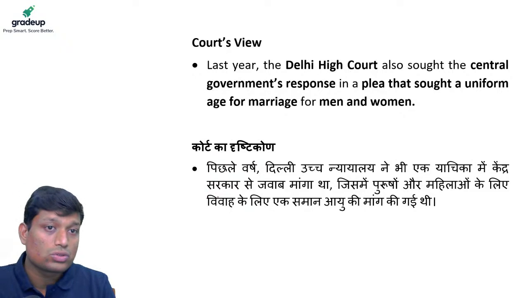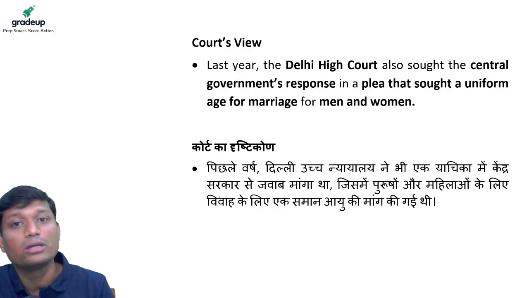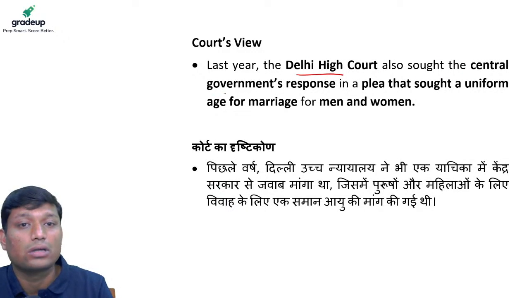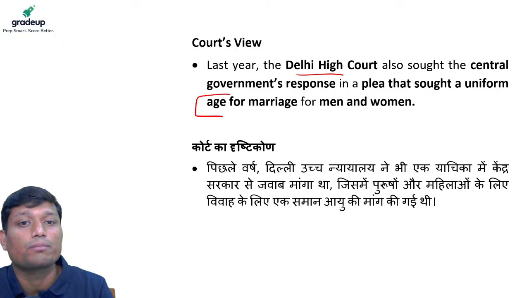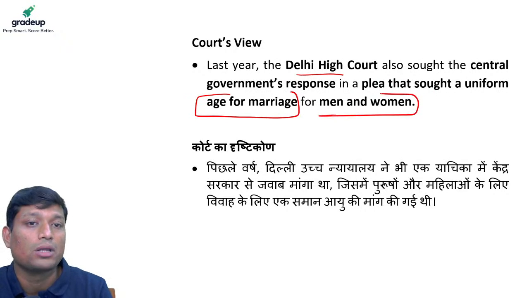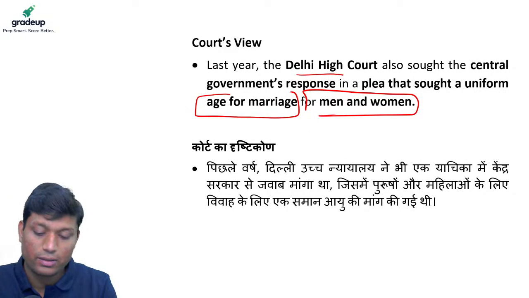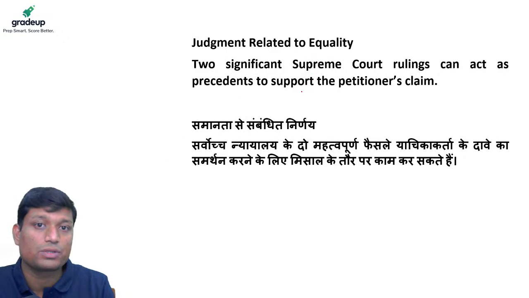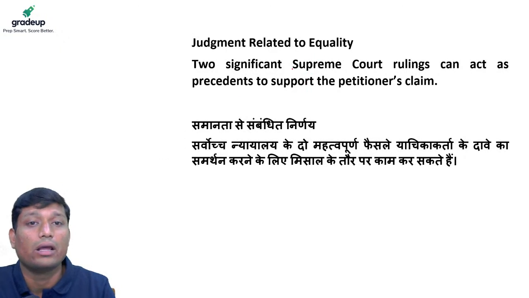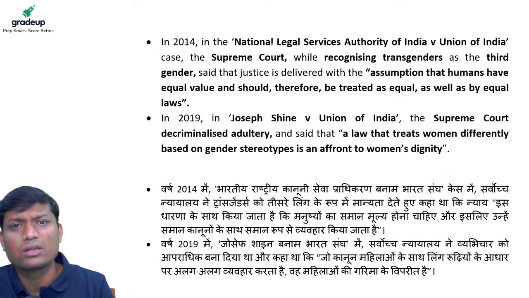Then there are also some court cases which can help this particular viewpoint. Last year, the Delhi High Court sought the central government's response in a plea which sought a uniform age of marriage for men and women. So this particular issue is under consideration by a lot of agencies as well. There are two significant judgments that will help in this aspect.